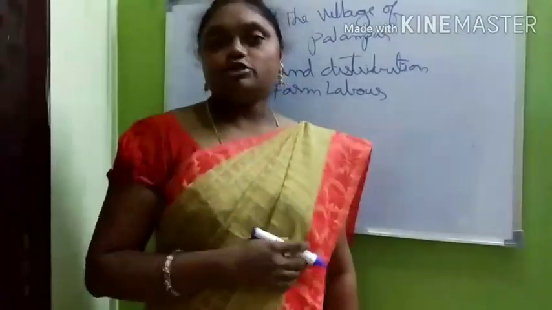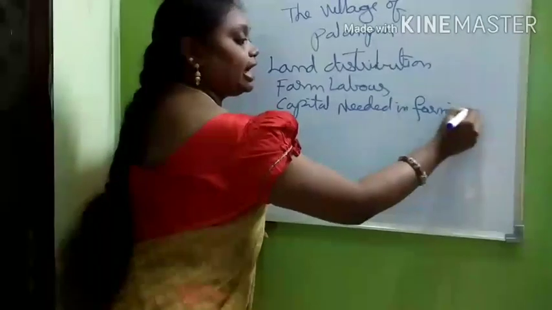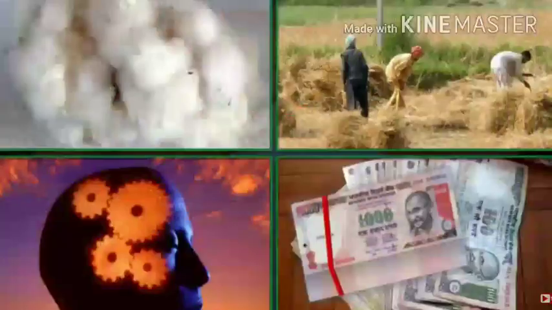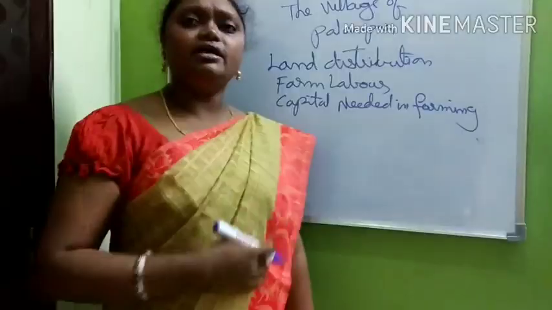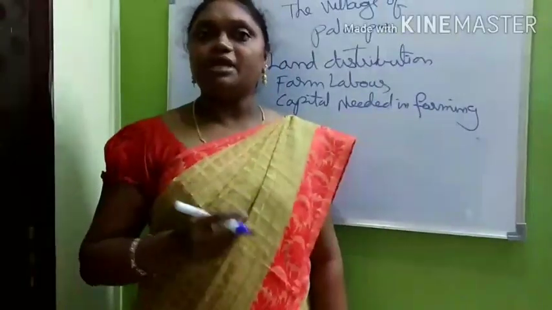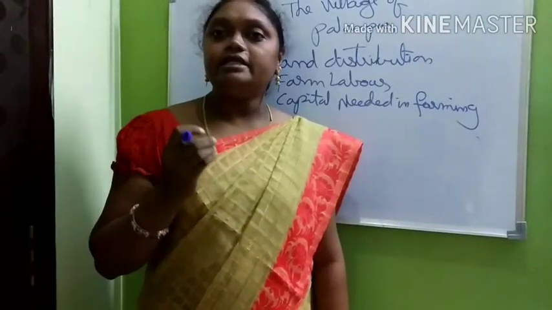Okay, and the next topic we will learn about is capital needed in farming. What is the meaning of capital, I told? Already in the organized sector, I told about fixed capital and working capital. Capital is what we invest, either in machines or in money. But here, in farming, what is capital? Money only. Modern farming methods require a great deal of capital.